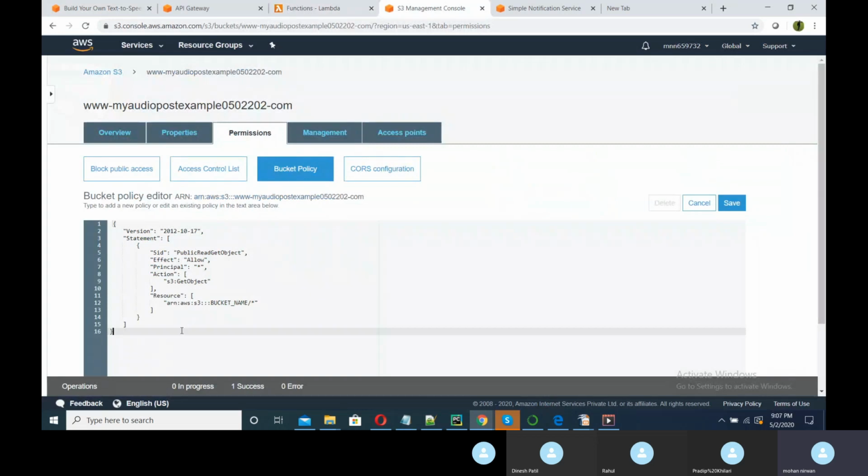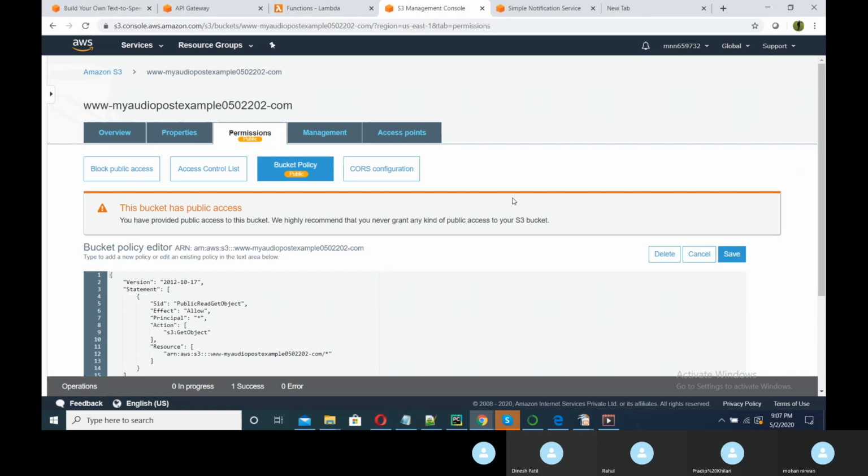That we are testing. I just need to give my bucket name here. There is one highlighter here that says public, so my bucket has public access right now.